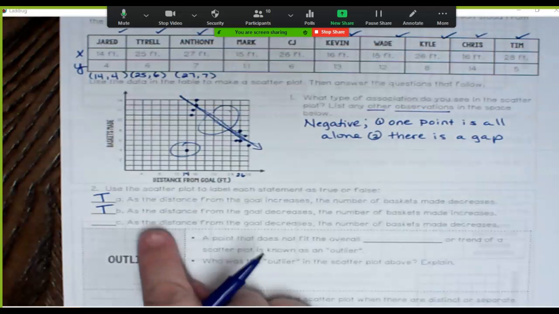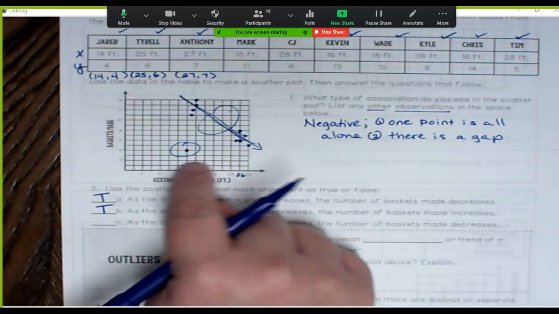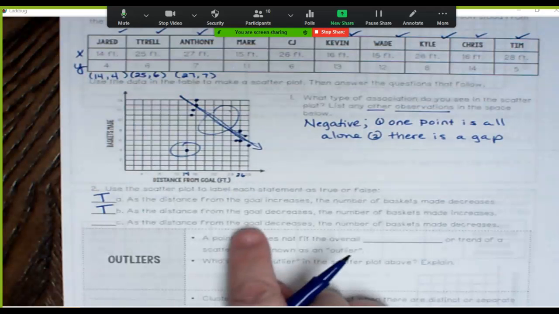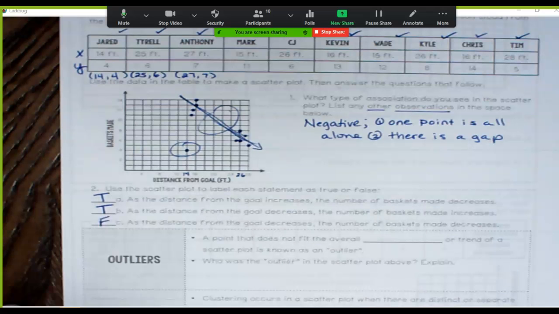Well, what about C? As the distance of the goal decreases, so moving closer to the basketball goal, the number of baskets also goes down. That is false. So those are just some questions that you could be asked about a scatter plot. You would have to use reading the data to understand that.